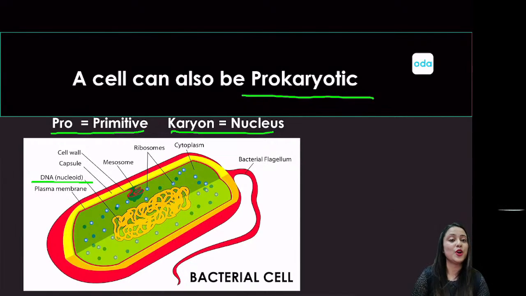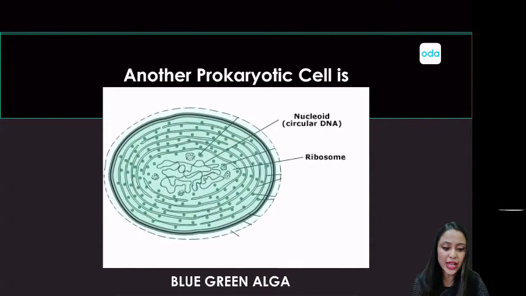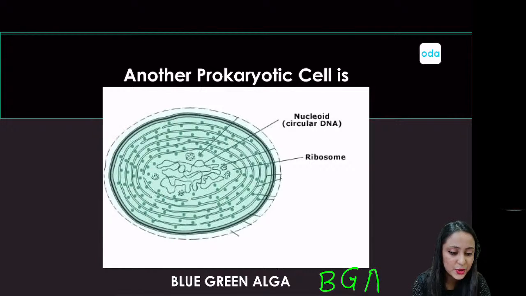So we can conclude from here that bacteria happens to be a prokaryotic cell, where pro means primitive and karyon means nucleus, right? Another example of a prokaryotic cell is the blue-green algae, which is also abbreviated sometimes as BGA. It is also an example of a prokaryotic cell. And I am saying so only by looking at it.